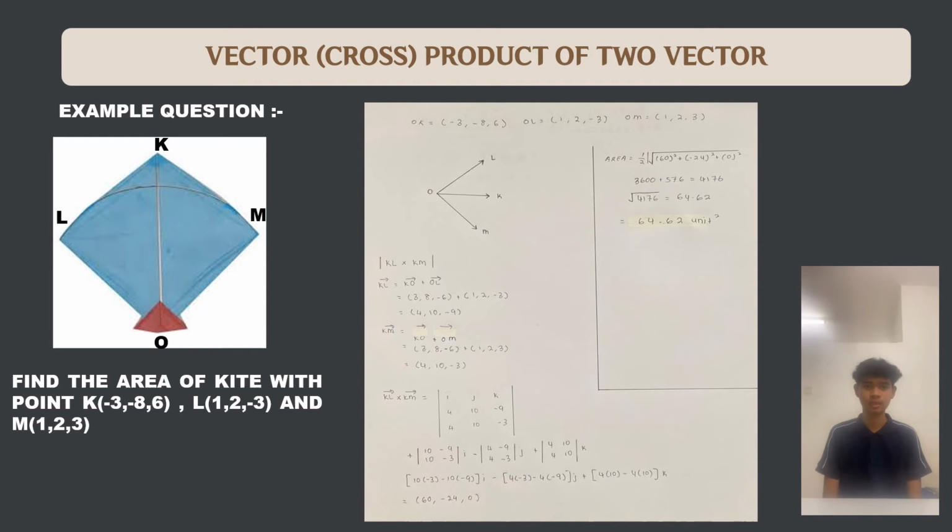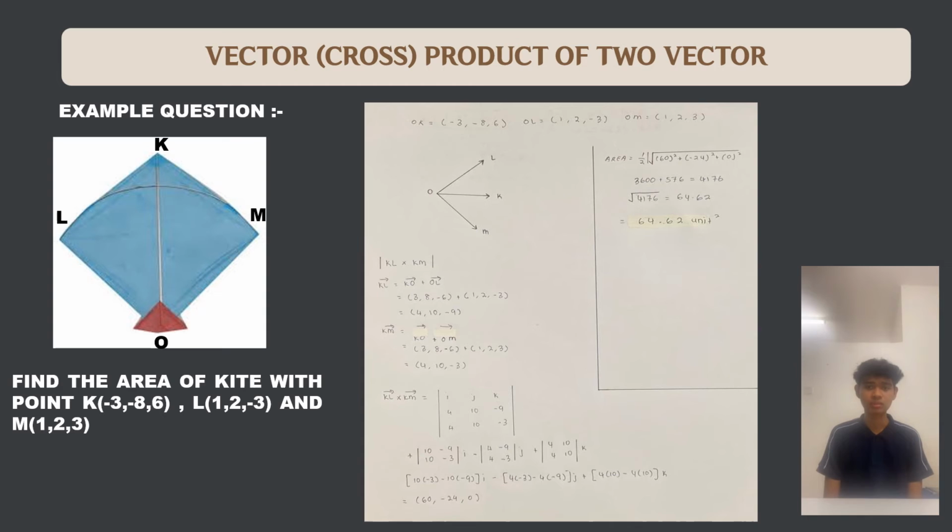Vector cross product of two vectors. Example question. Find the area of the kite with points K (-3, -8, 6), L (1, 2, -3), and M (1, 2, 3).